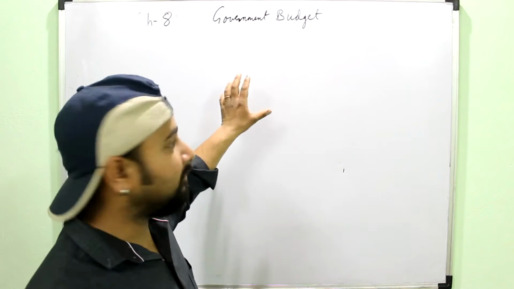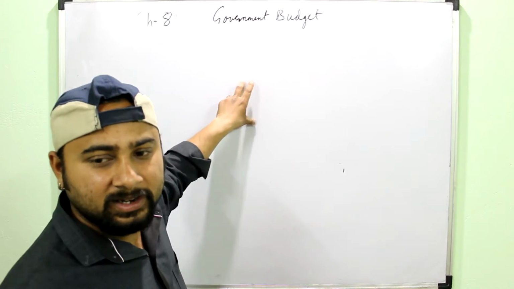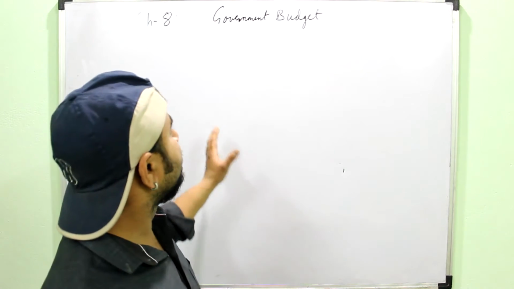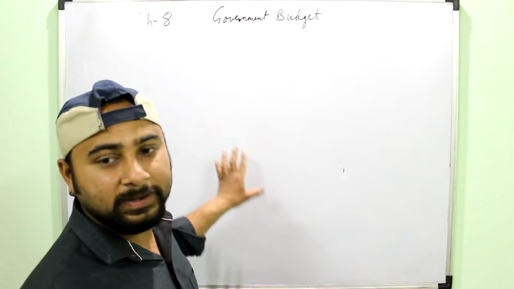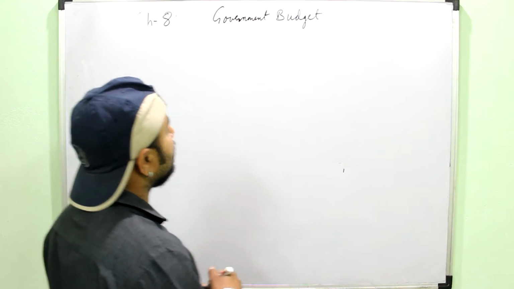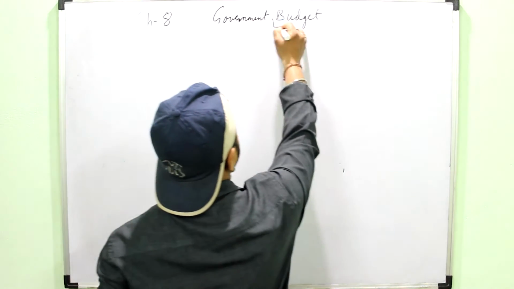Small topic, but very scoring, easy topic. There are only a few logics which you have to understand, and it is a very simple chapter. You will get 8 marks from this particular chapter in your board exam. First of all, see what budget means.